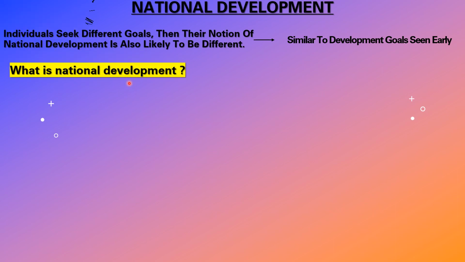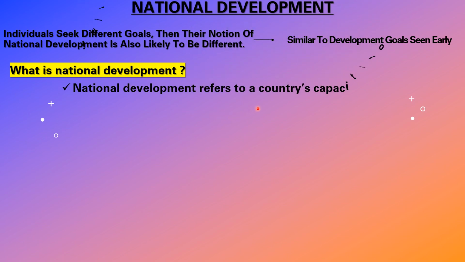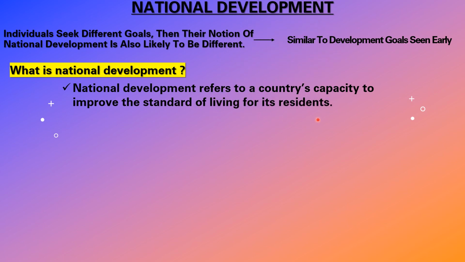First, we'll see what is national development. National development refers to the country's capacity to improve the standard of living for its residents. Here, residents means people who are living in the country. What does national development mean here? The country's capacity to improve the standard of living. Here, how should the people be? No poor, no rich. Everyone should be equally treated, equally grown up together. That is called national development, a standard of living in a good way, not in a bad way.